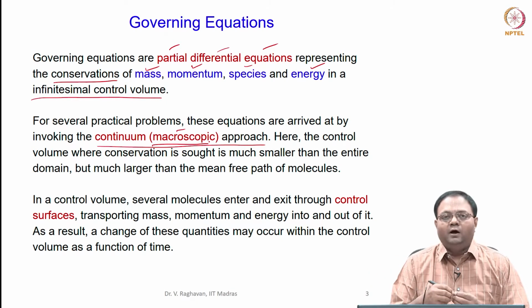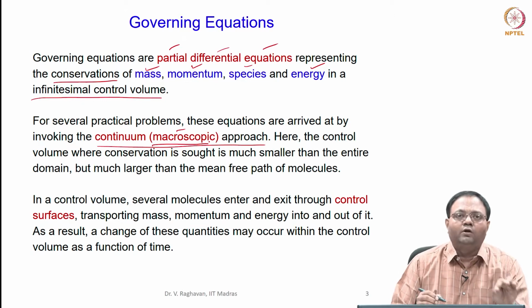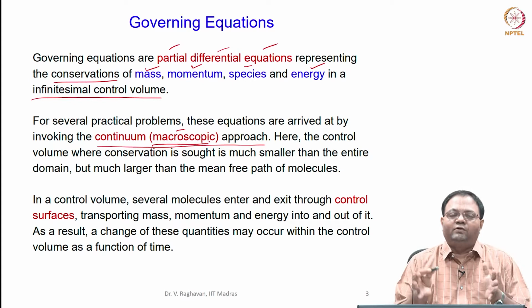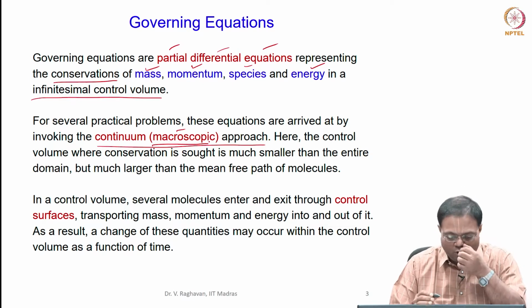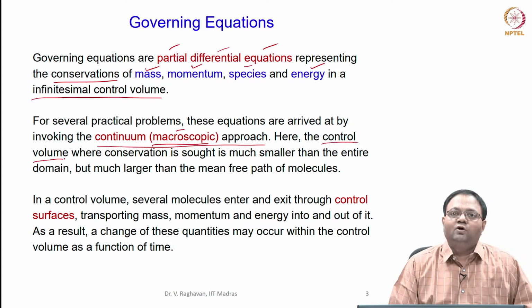These are not due to an individual molecule. We cannot go to the molecular level, it is only the average effect of several molecules put together. So, we choose a control volume and do the conservation on this.